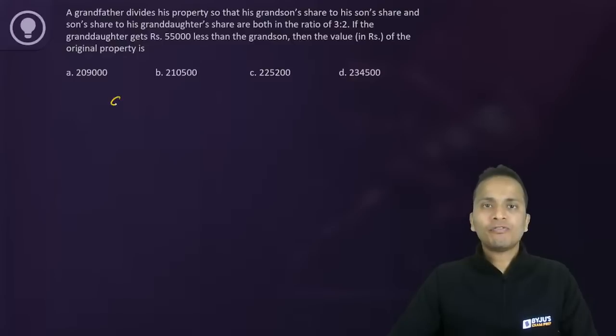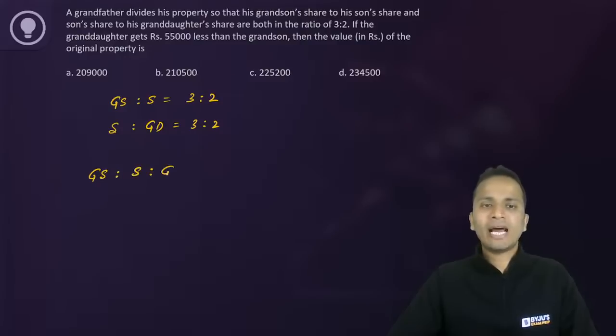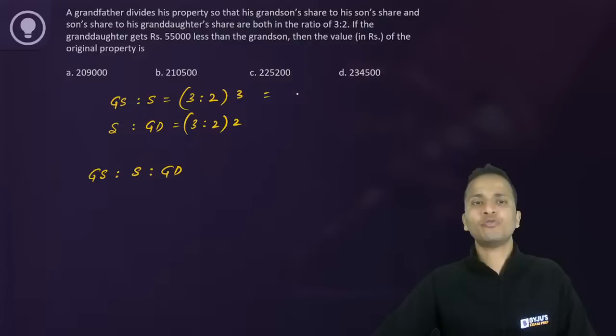Now the ratio of grandson to son is 3:2 and son to granddaughter is also 3:2. Now I have to find the compounded ratio, that means the combined ratio of grandson, son and granddaughter. So what I'll do is I'll multiply the first ratio by 3 and multiply the second ratio by 2. So the first ratio will become 9:6 and the second ratio will become 6:4.